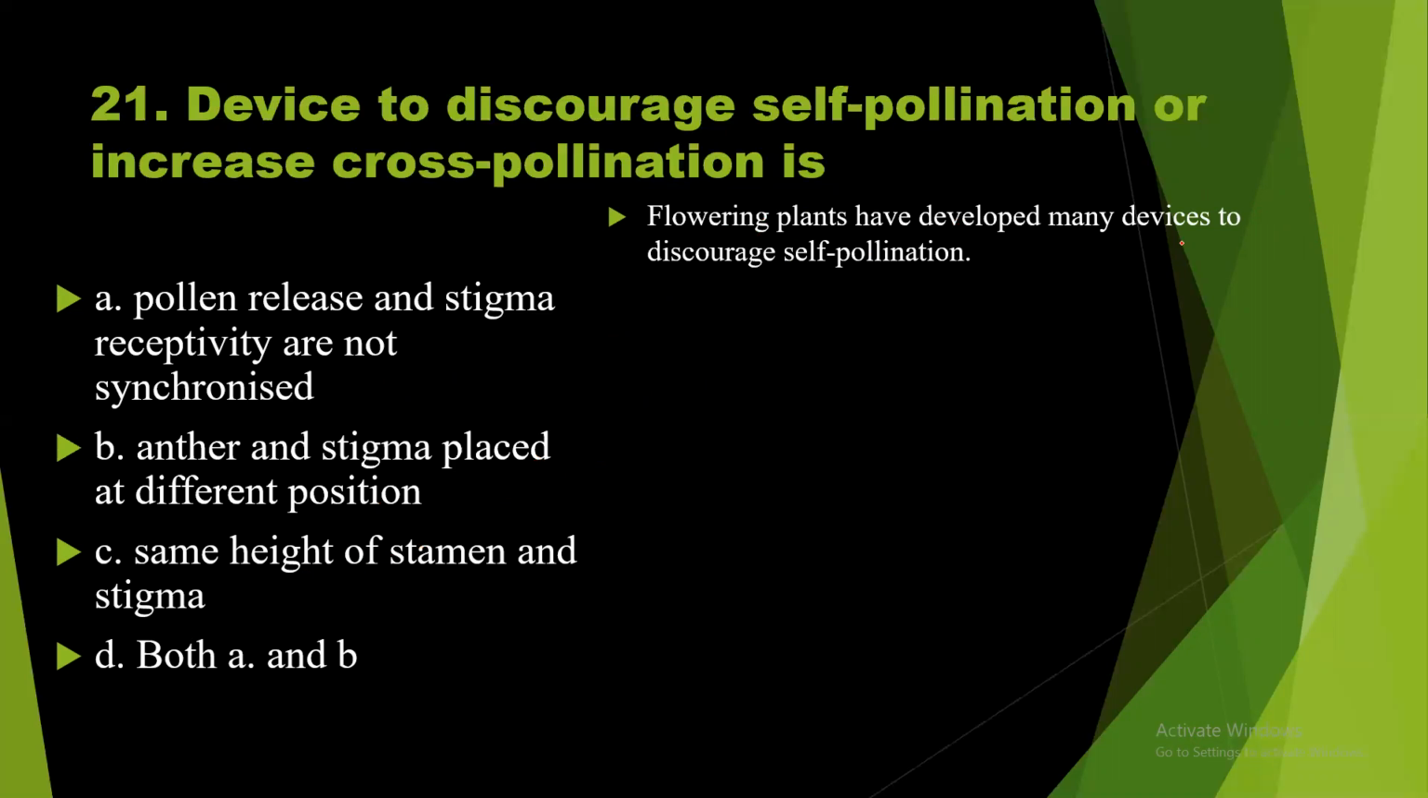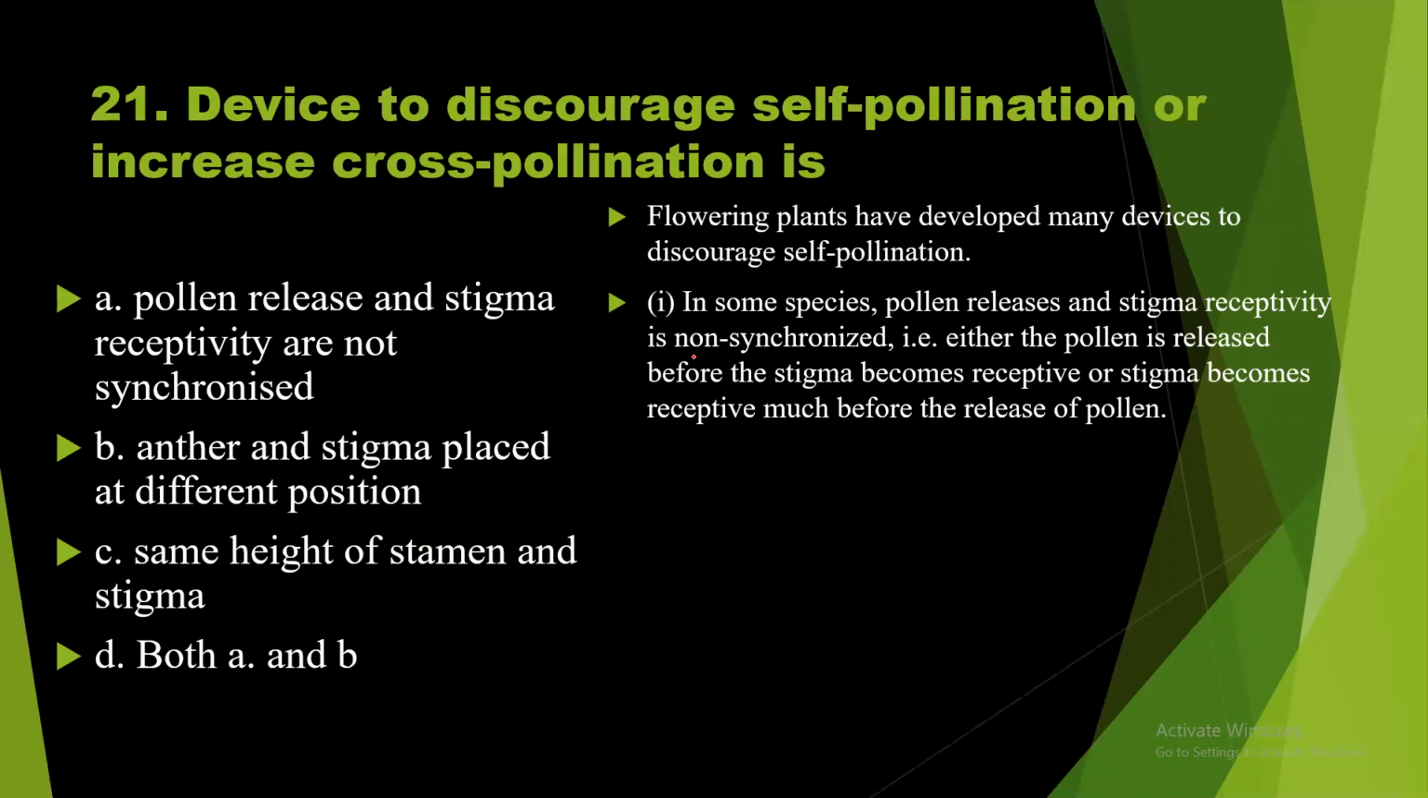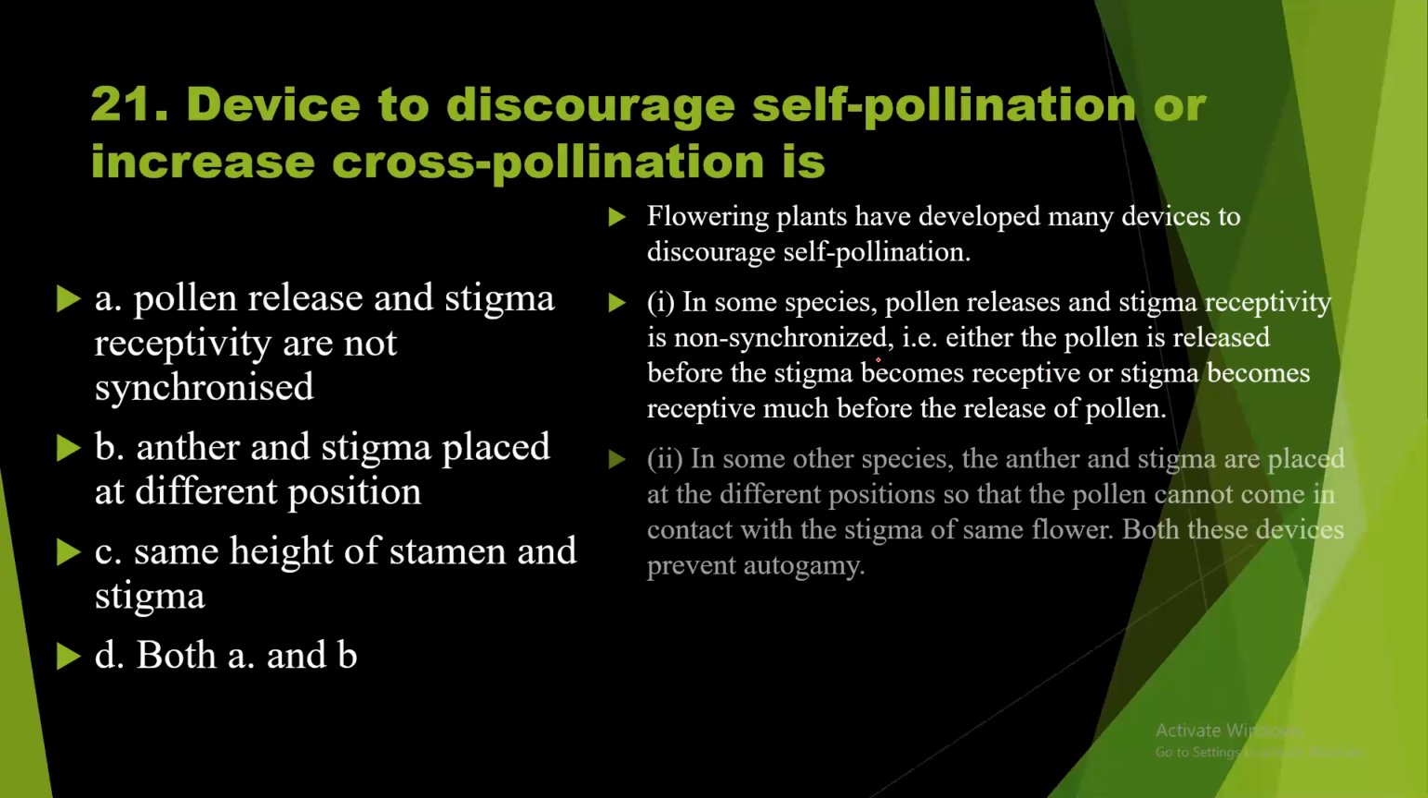Flowering plants have developed many devices to discourage self-pollination. They are called outbreeding devices. In the first one, in some species, pollen release and stigma receptivity are non-synchronized. That is, either the pollen is released before the stigma becomes receptive, or the stigma becomes receptive much before the release of pollen. Protandry and protogyny are the conditions. Then, in some other species, the anther and stigma are placed at different positions. Heterostyly, herkogamy, so that the pollen cannot come in contact with the stigma of the same flower. Both these devices prevent autogamy.